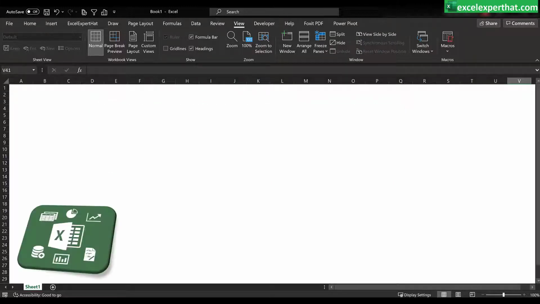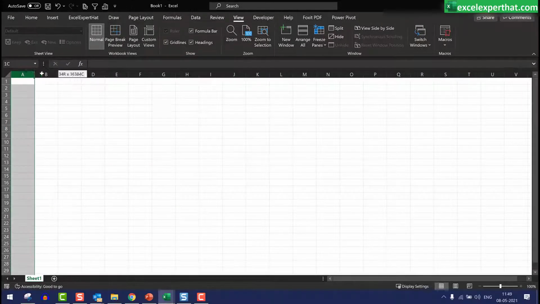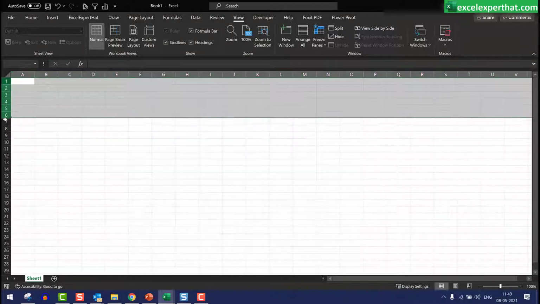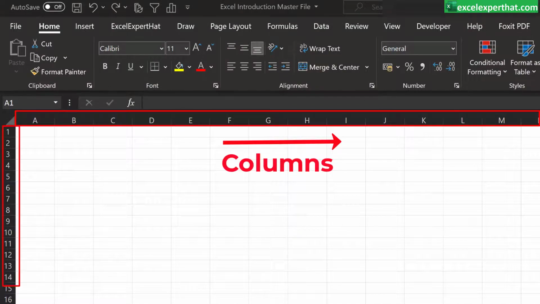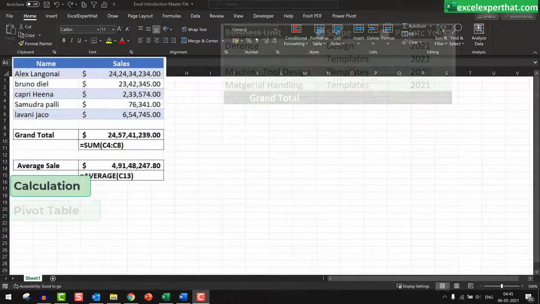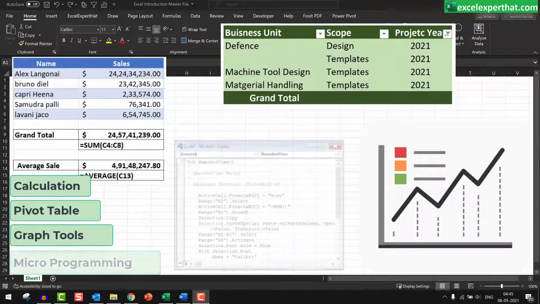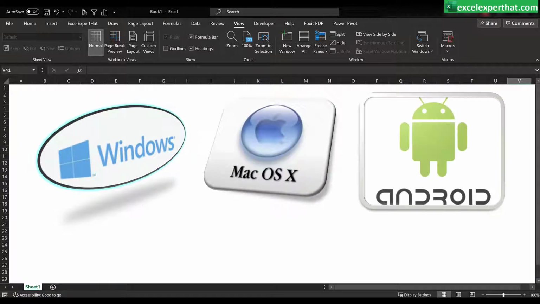Microsoft Excel is a spreadsheet program used to record and analyze numerical and statistical data. Think of a spreadsheet as a collection of columns and rows that form a table. Alphabetical letters are usually assigned to columns and numbers are usually assigned to rows. Microsoft Excel provides multiple features to perform various operations like calculations, pivot tables, graph tools, microprogramming, etc. It is compatible with multiple OS like Windows, Mac OS, Android and iOS.